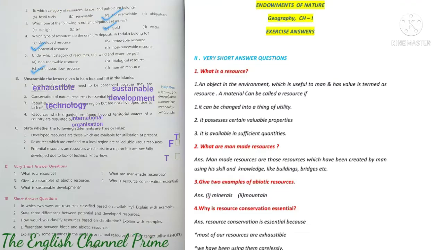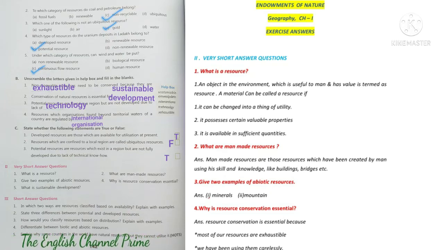Now second main, let's do very short answer questions. Question number 1, what is a resource? Answer, an object in the environment which is useful to man and has value is termed as a resource. A material can be called a resource if it can be changed into a thing of utility, if it possesses certain valuable properties, or if it is available in sufficient quantities.